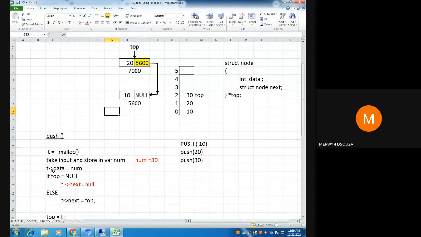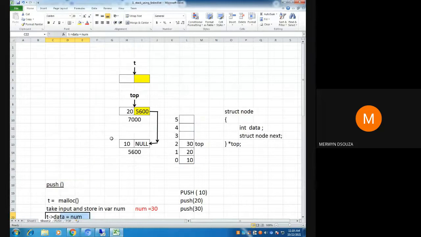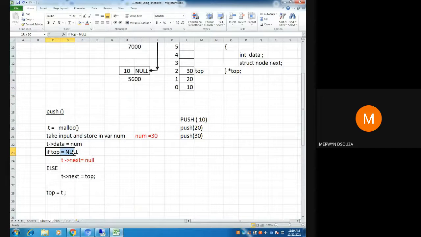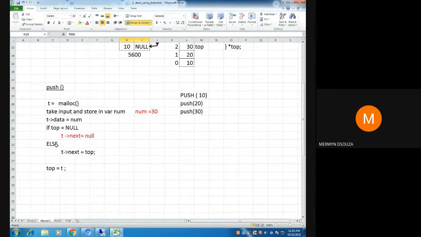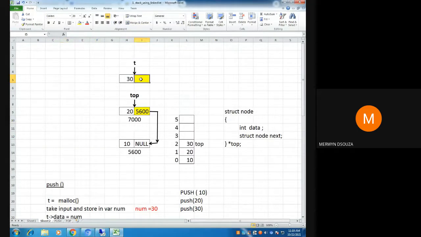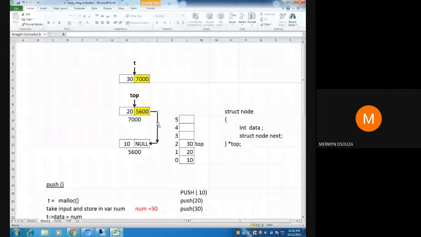Then I store in the data part of T, 30. Then I check if top is null. When I check, top is not null, so I will go to the else part and I will say T arrow next equal to top. So when I say that, I will get here 7,000. I do that, so that means a link is getting formed.